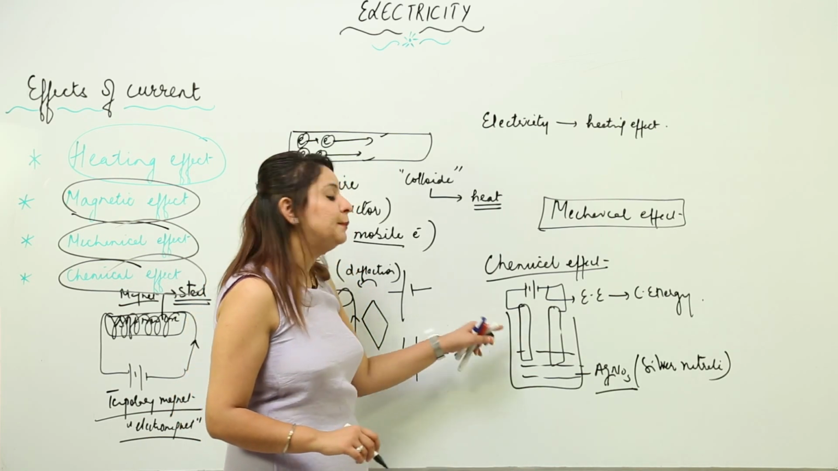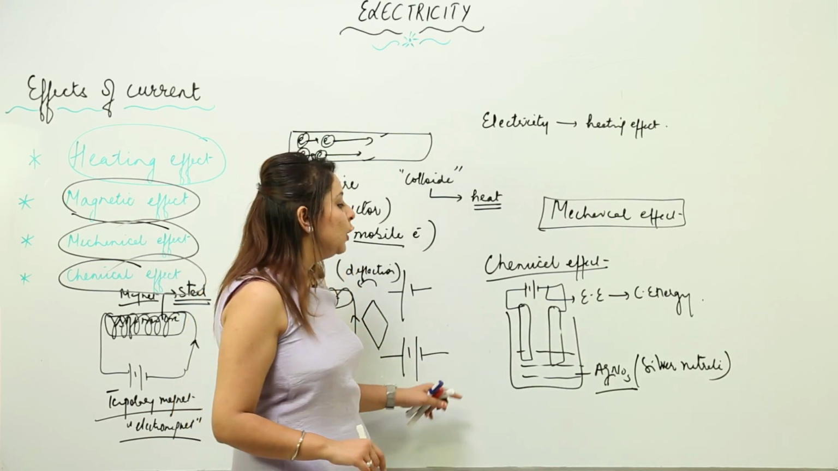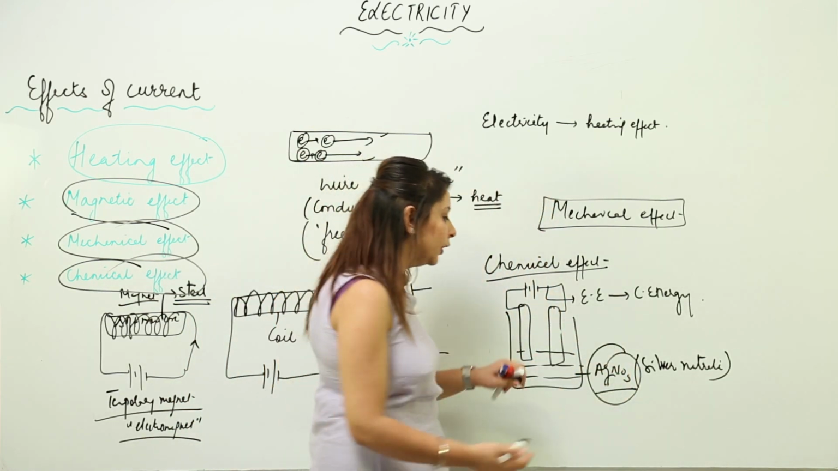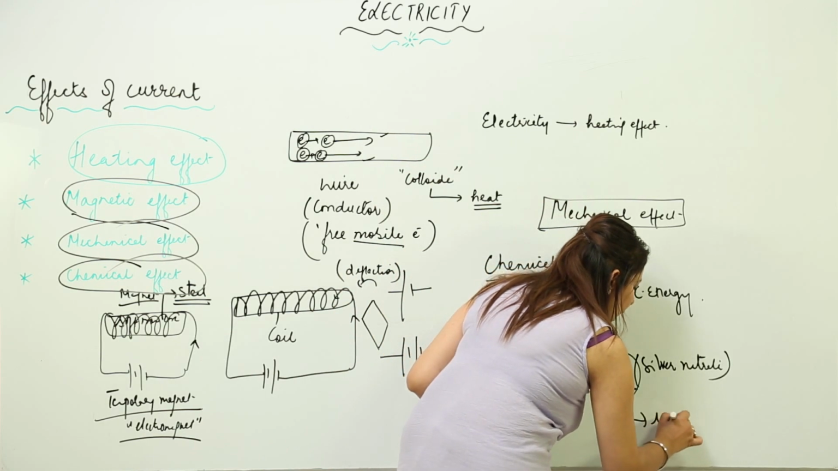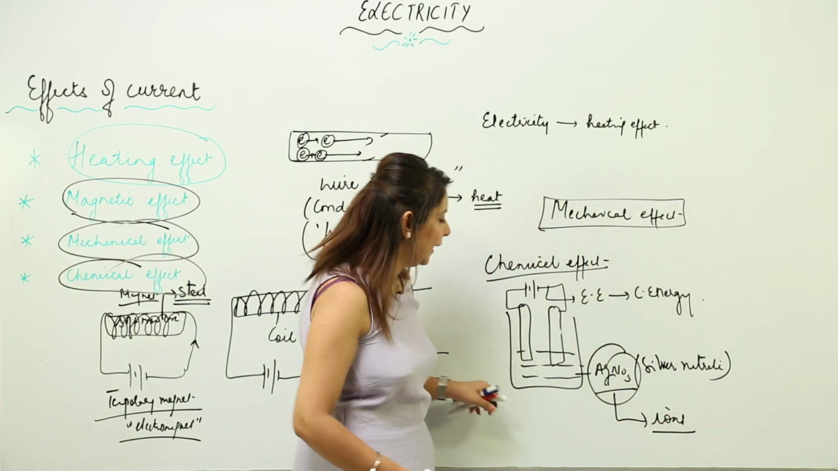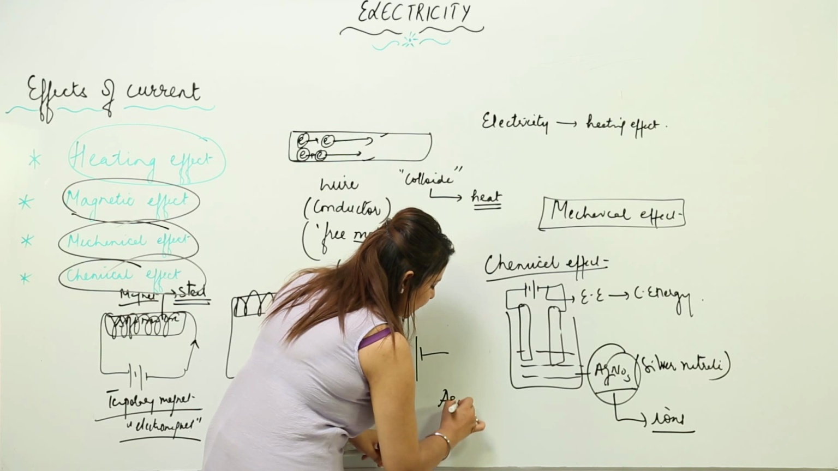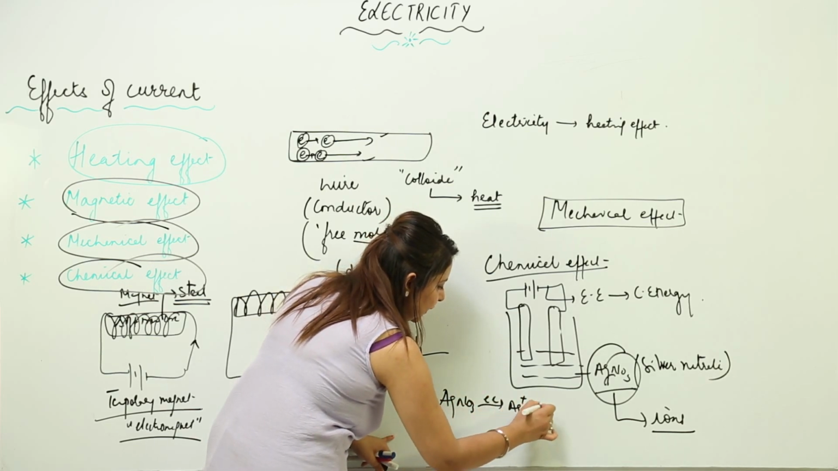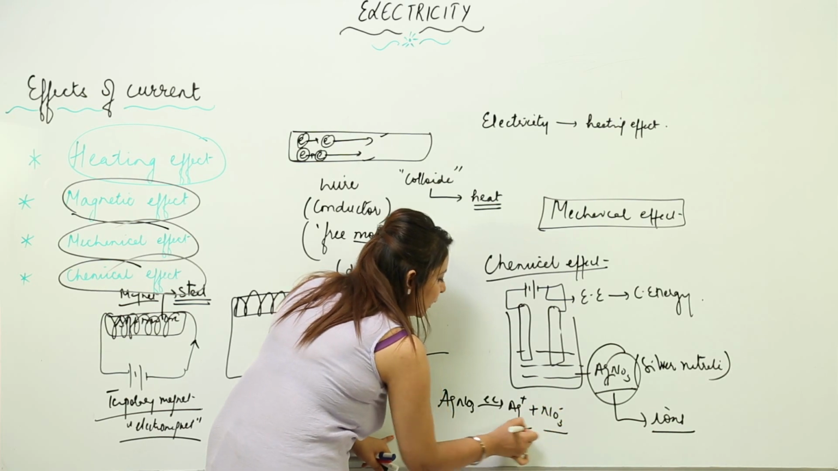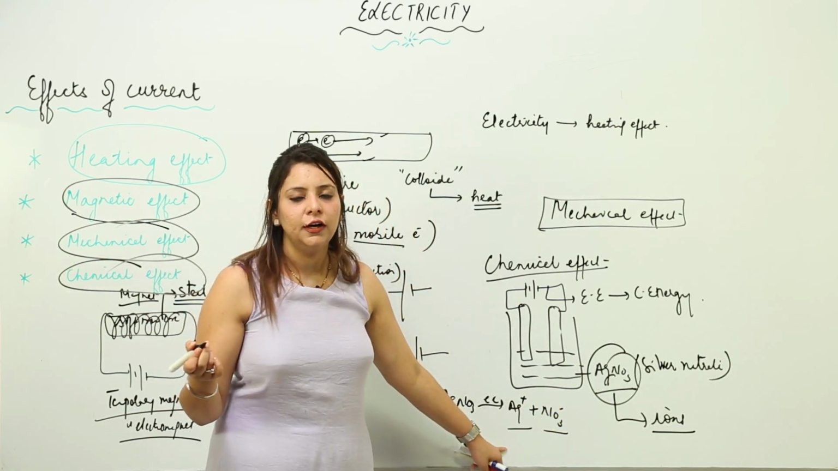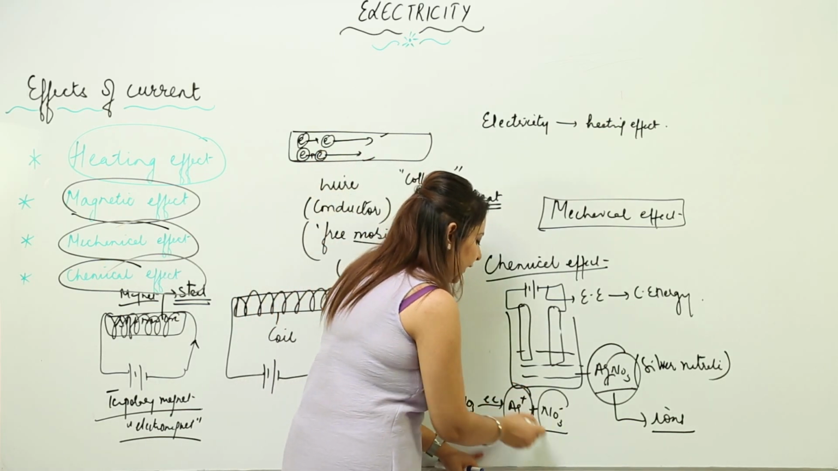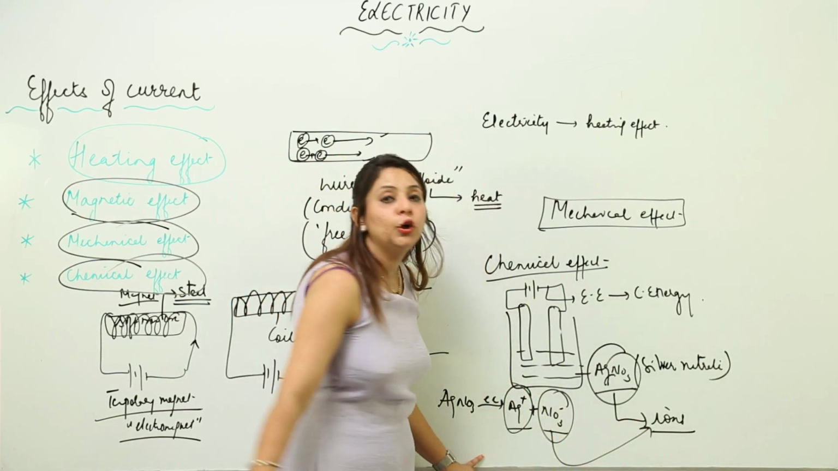Now what happens when I pass current through AgNO3? This solution breaks up into smaller particles, and what are those smaller particles? They are ions. Initially they were present as AgNO3, but when we pass electric current, it dissociates into Ag positive and NO3 negative. This you will learn in your senior classes. Whether it is a positive or negative charge, we call them ions.